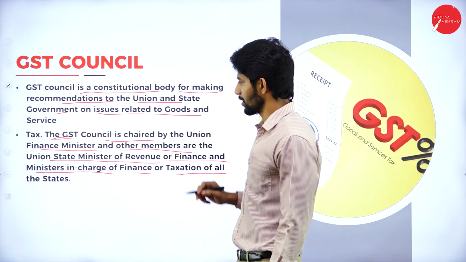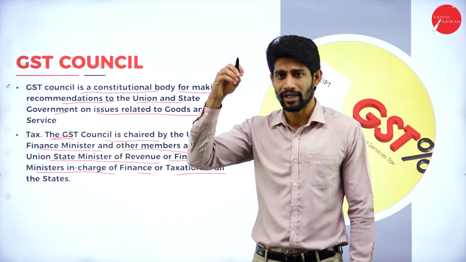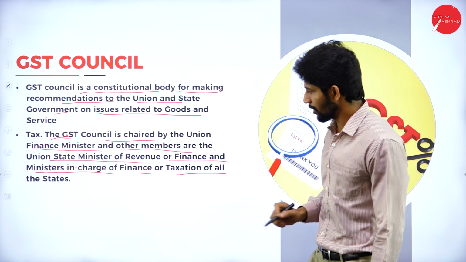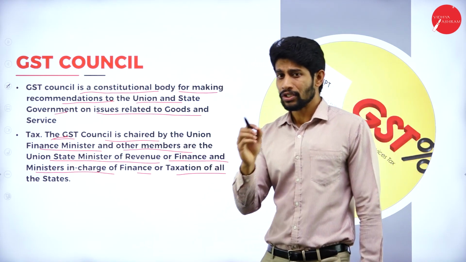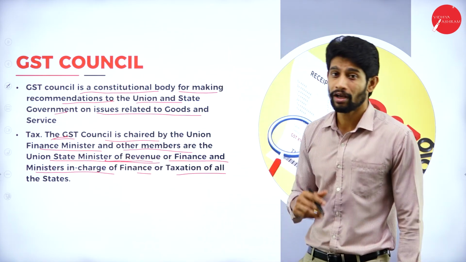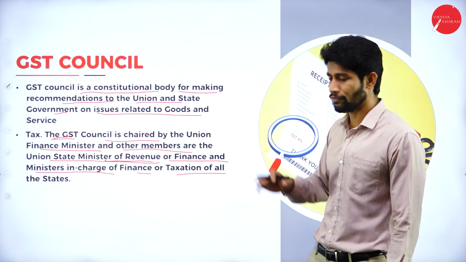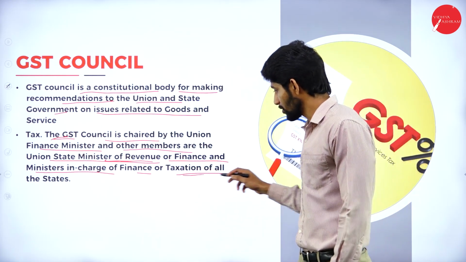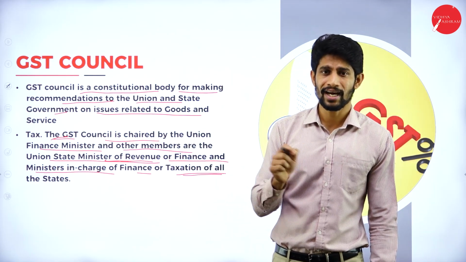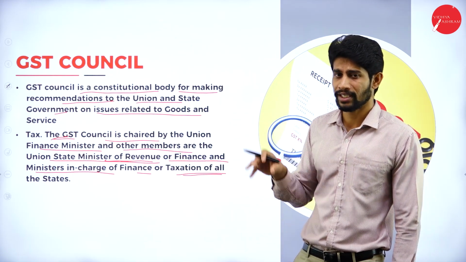The central finance minister, the union finance minister, is going to head it. Under the union finance minister, the other members are union state ministers. All the states' finance ministers or ministers in charge of finance for all the states are going to be members of the GST Council.